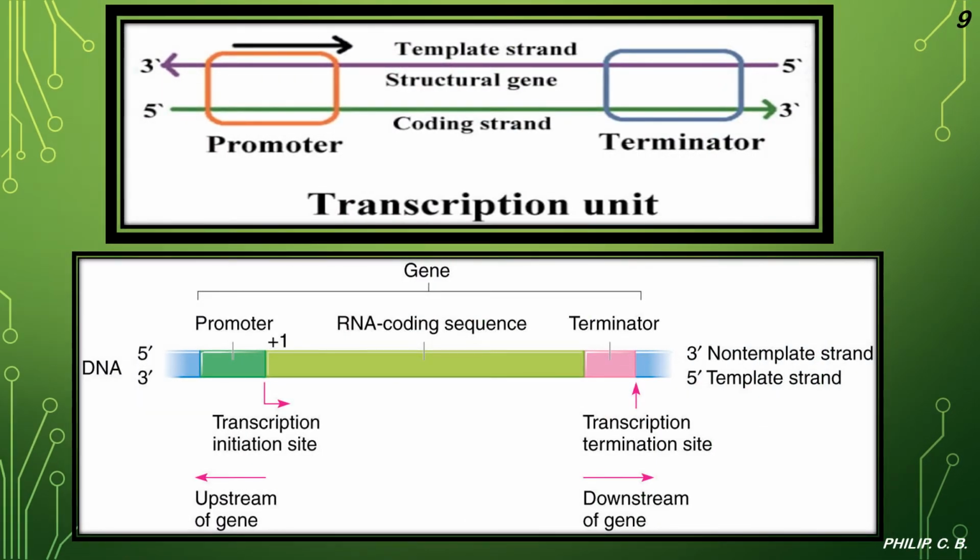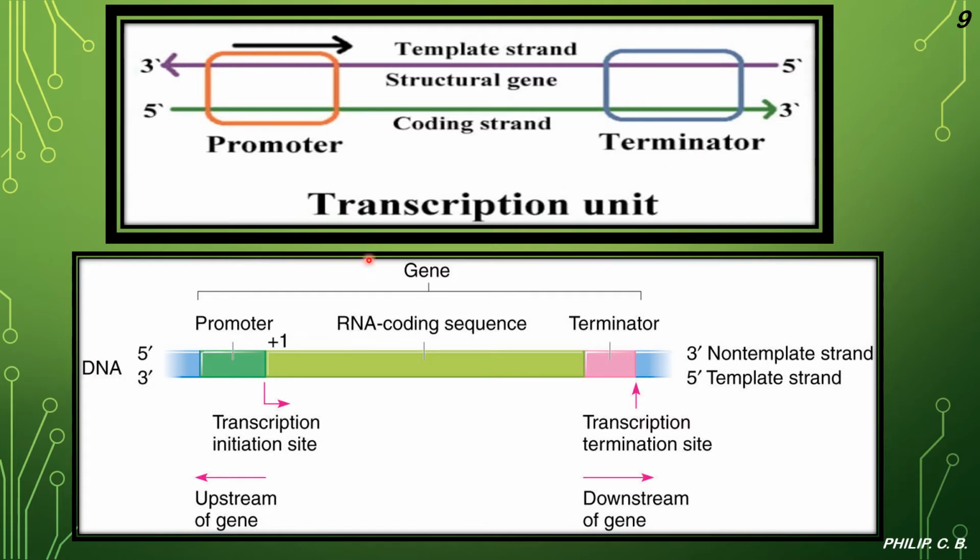Now again you can see a few images, which help you understand the further part. You can see here the 3' end and 5' end, so the 5' to 3' direction, and at the same time you can see the template strand, the structural gene which you were just reading about, the promoter, and then the terminator. So the promoter is over here, the structural gene towards the center, and the terminator. Now these three parts form the transcription unit.